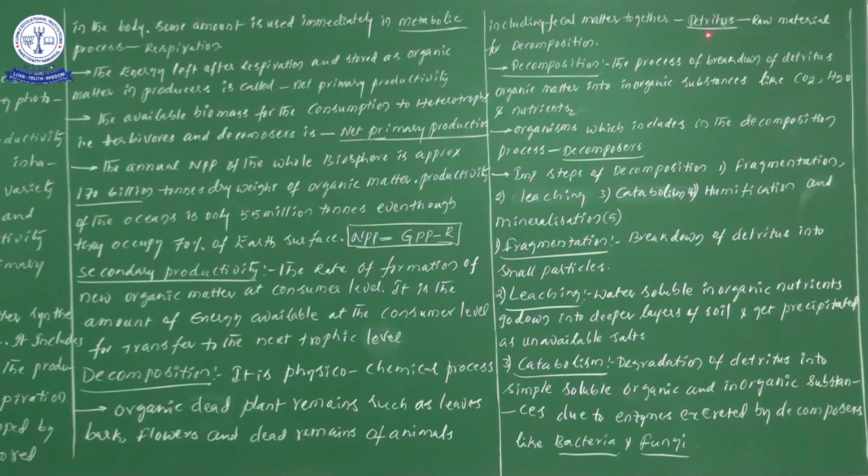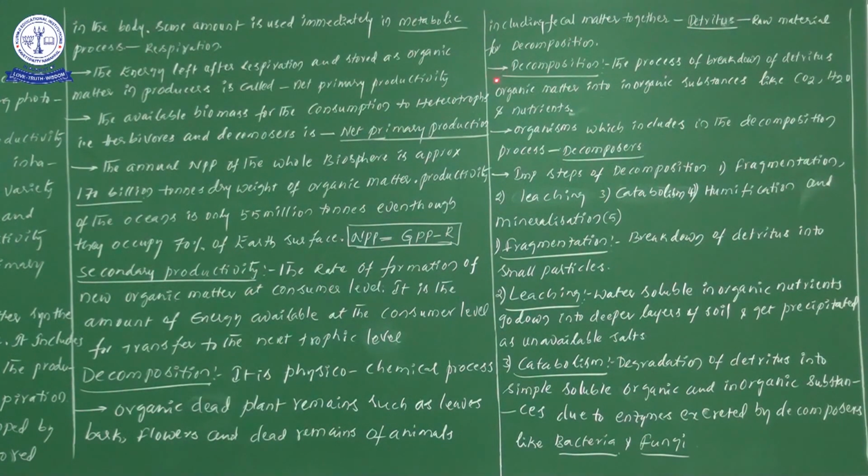This detritus we consider as raw material for decomposition. Don't forget this particular point. Detritus is the raw material for decomposition. Don't forget.